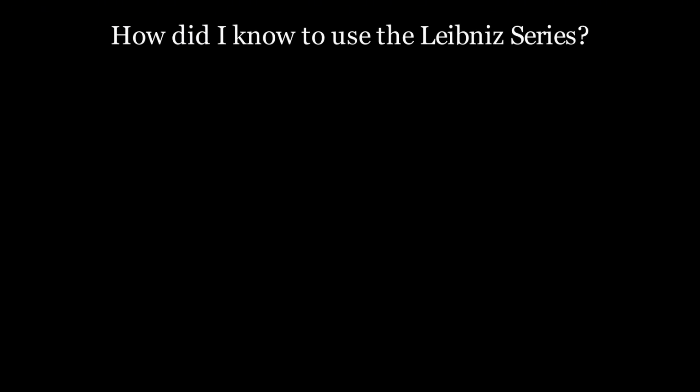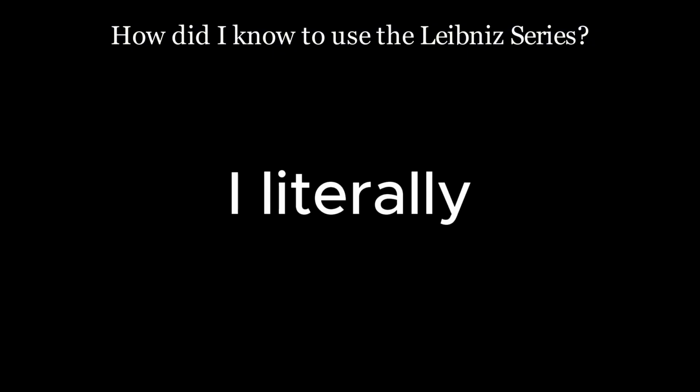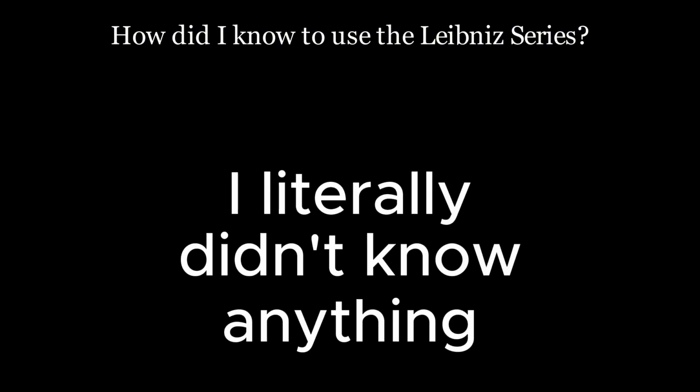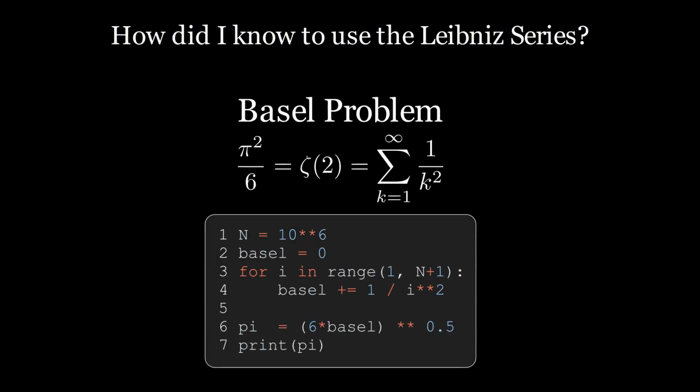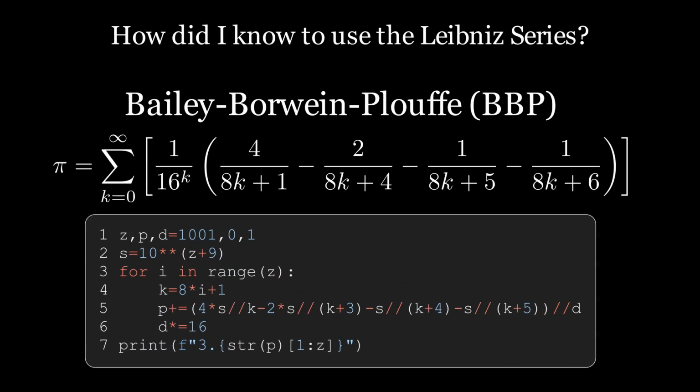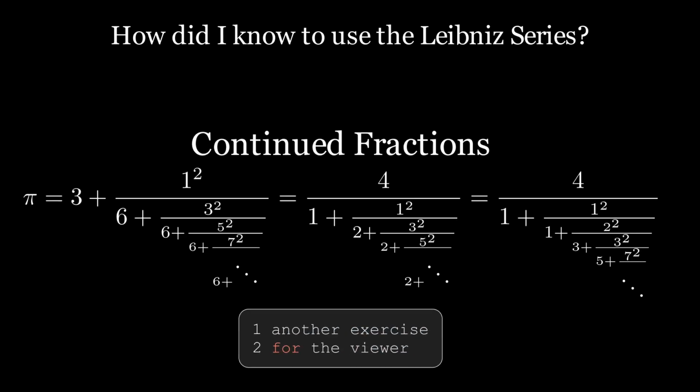Something you might be wondering is, how did I know to use a transformed version of the Leibniz series for pi? Well, the answer is, I literally didn't know anything. I spent a dozen hours trying everything I could find. I was looking on Wolfram Alpha, Wikipedia, and even reading random papers.